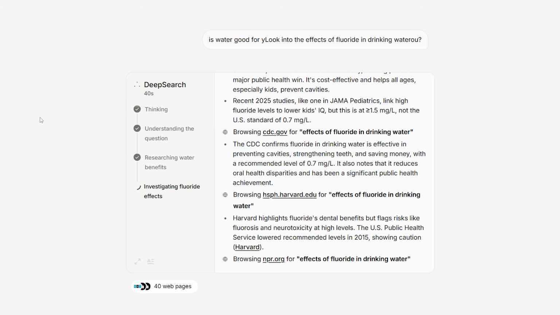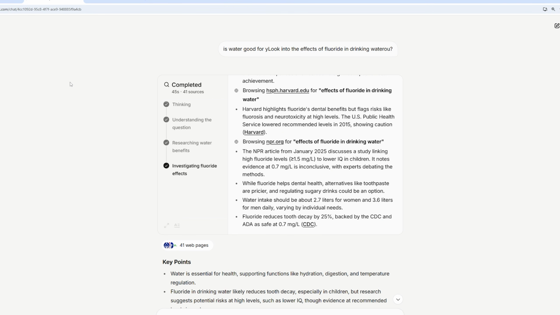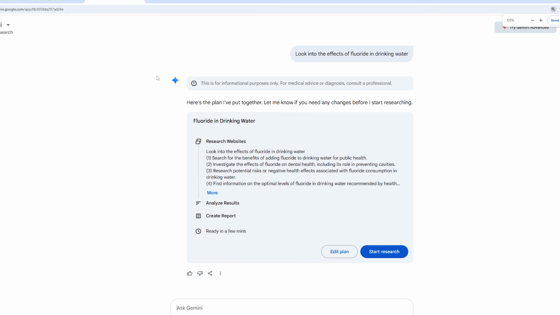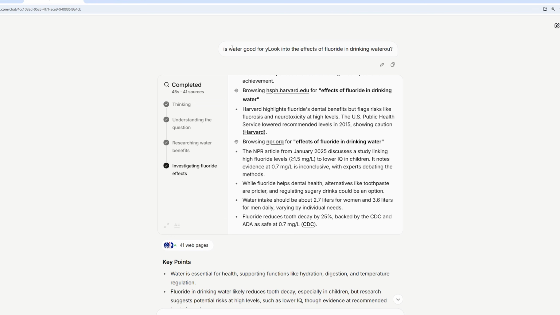So in this part, we're going to do the final project of the series. We're now going to do a project so we can take everything that we've learned and sort of compile it together and see if we can make something cool with it. We're going to be making a deep research tool. So you may have seen something like this when you're using ChatGPT or Grok or Gemini. They all have a tool like this or similar to this, where basically you ask a question and then it